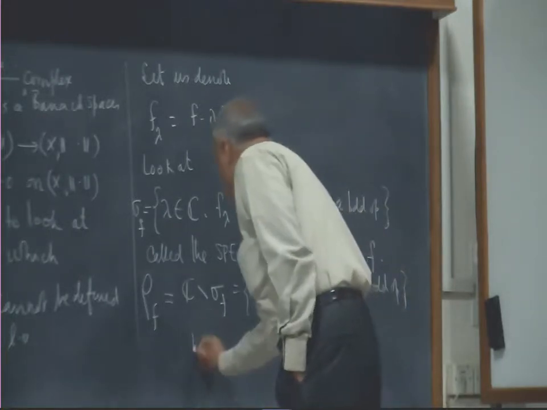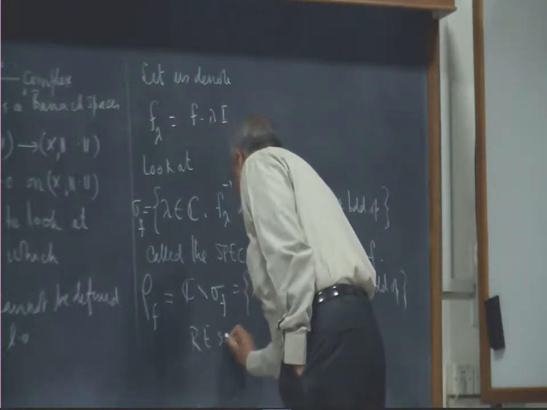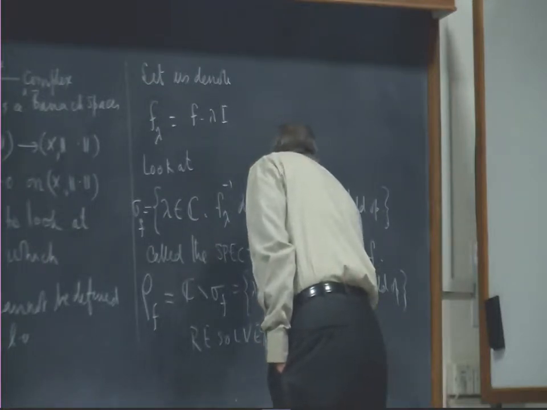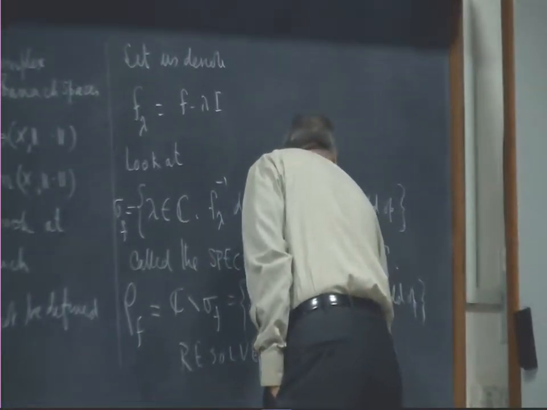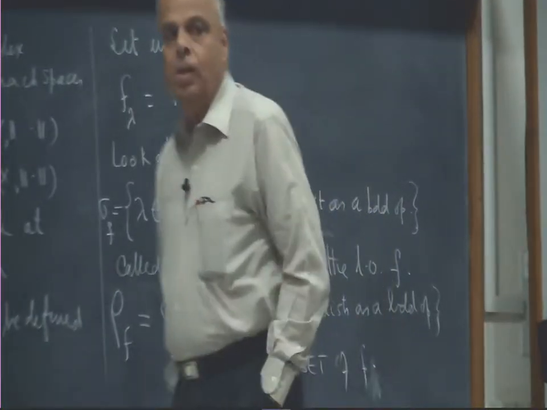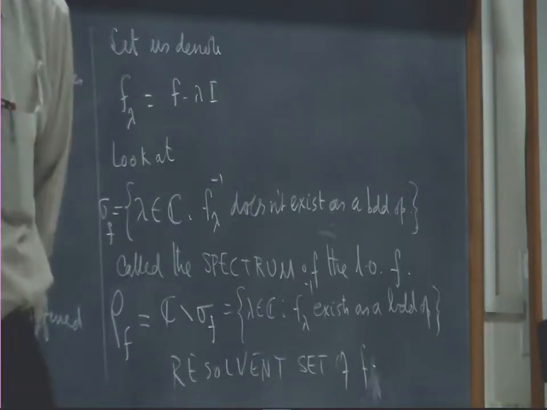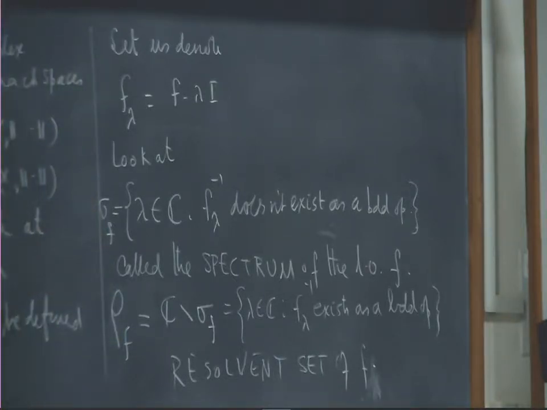That is called the resolvent set of F. So, the complex numbers have been split into two parts, one the spectrum and the other the resolvent.